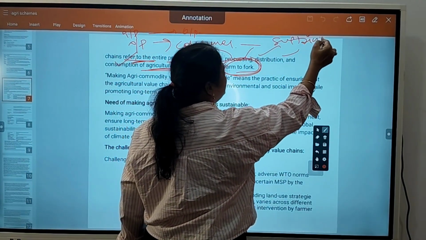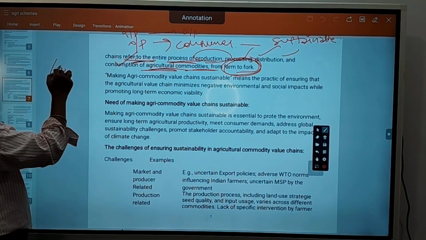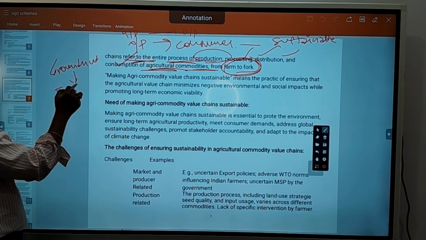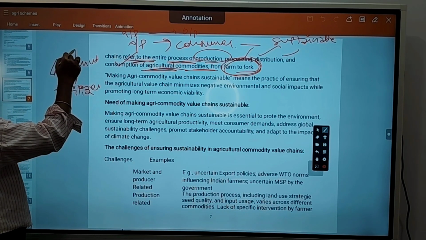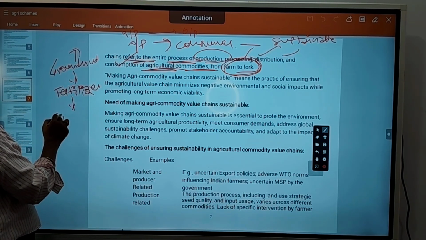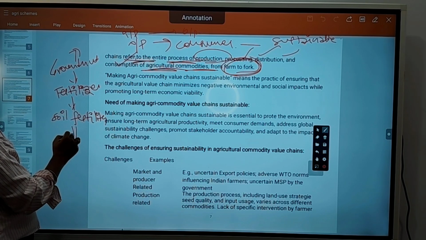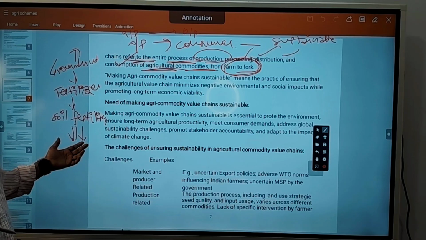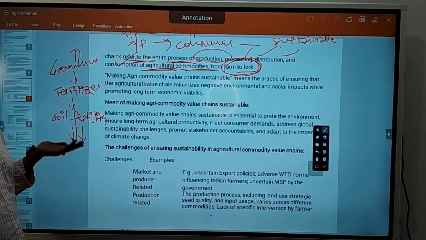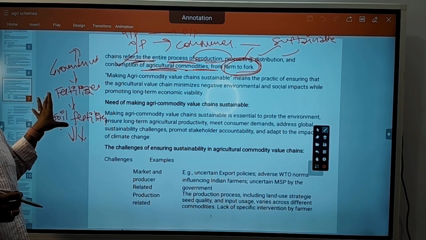Means suppose a farmer is cropping groundnut. He uses a lot of fertilizers on the soil to grow a crop. So what happens after some days? The soil fertility will go down. Means he is harming the soil to get a good amount of produce. He is spoiling the soil.